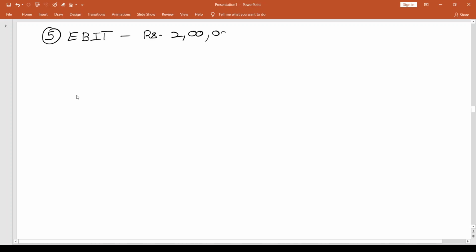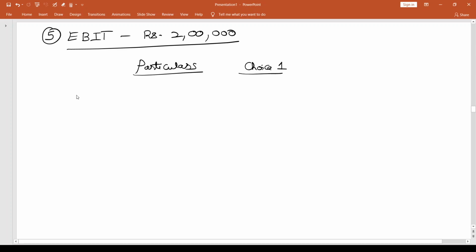Now we'll draw up the income statements for this as well. But after this, we're going to put all things together and understand what's going on. That's going to be an interesting understanding where we'll see how different levels of EBIT are pointing fingers to different choices. So, let me first complete this now.